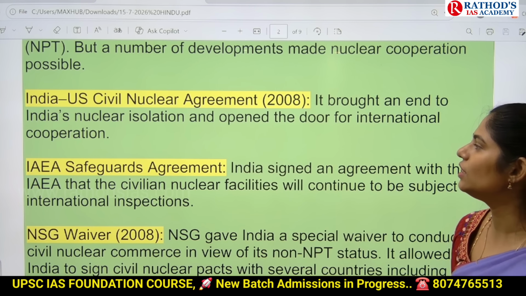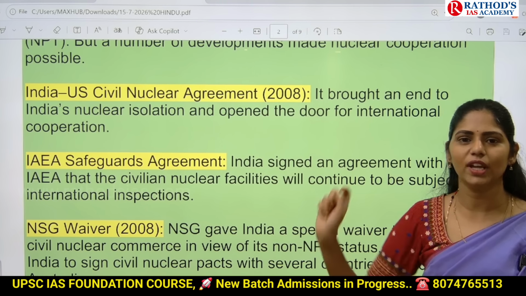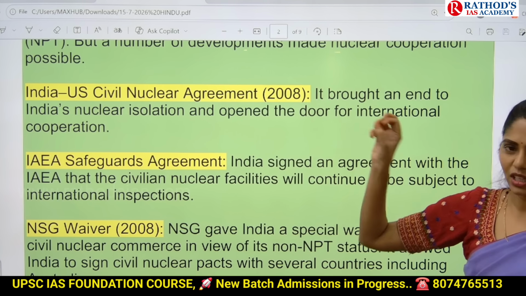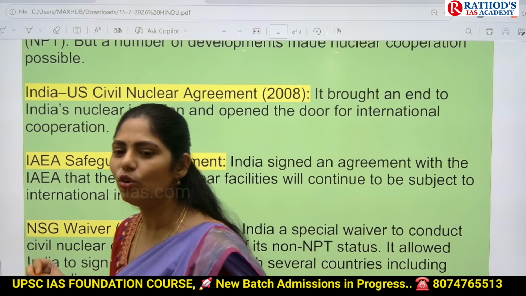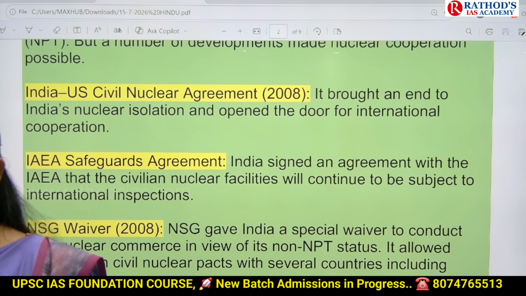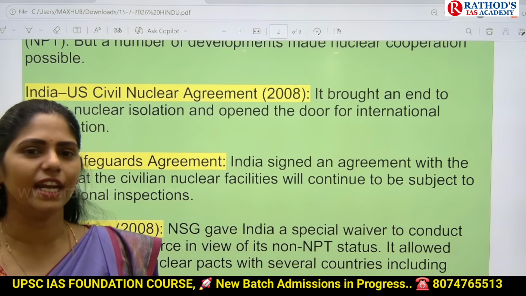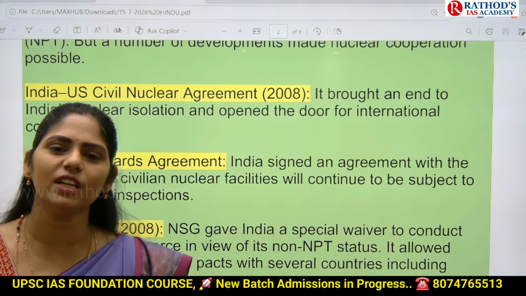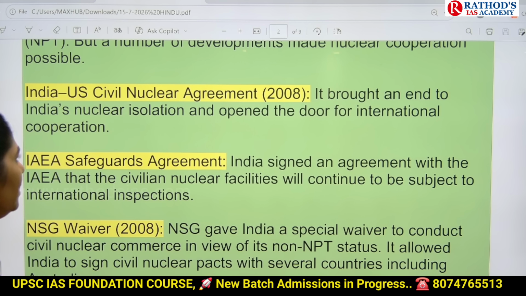So what led to this kind of agreement? The first one is the India-US Civil Nuclear Agreement. India and the US signed the Civil Nuclear Agreement. Under that agreement, we started using this radioactive material only for making electricity. So India is bound by this agreement. Because of this, if you sign this kind of agreement with Australia, obviously India will not violate those norms. That is one reason they gave.